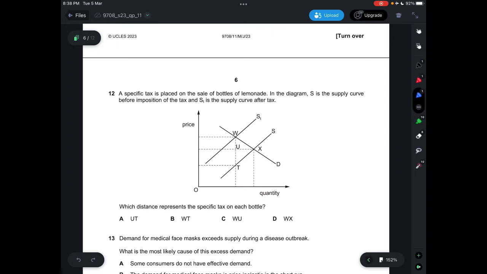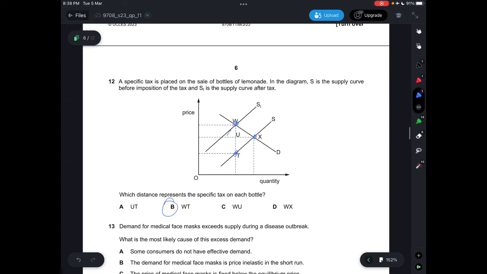The specific tax would be the difference between the price after tax and the price before tax, so we have to look at the same quantity with different prices. That would be between W and T. So the specific tax is WT, which means the answer is B.